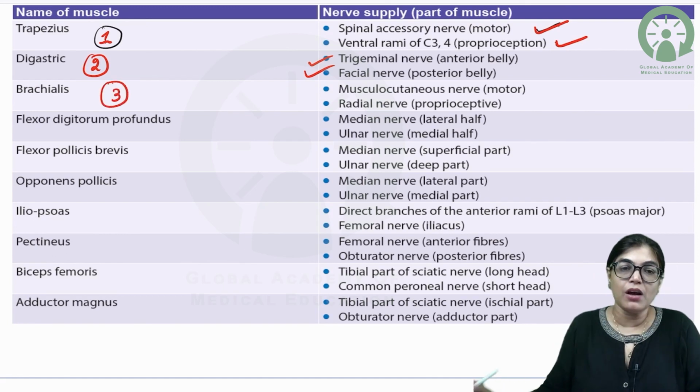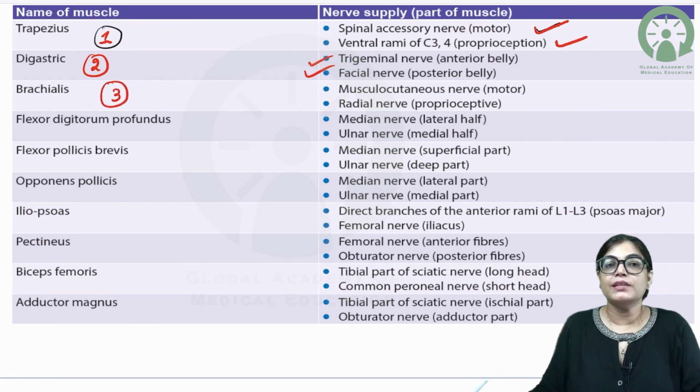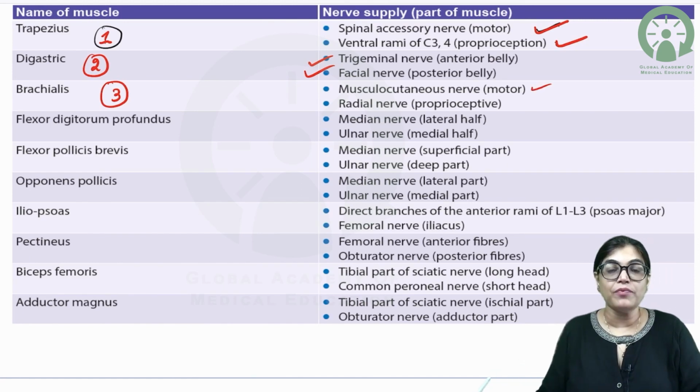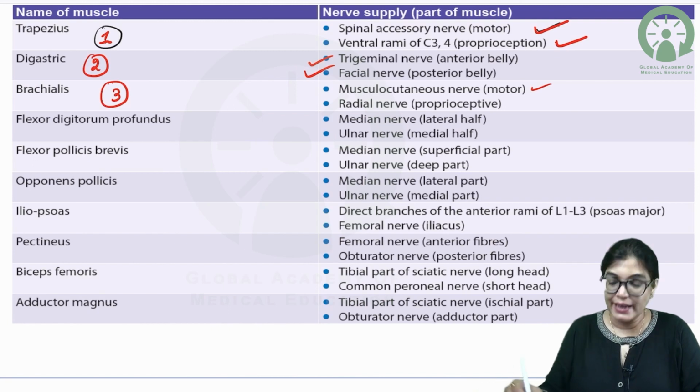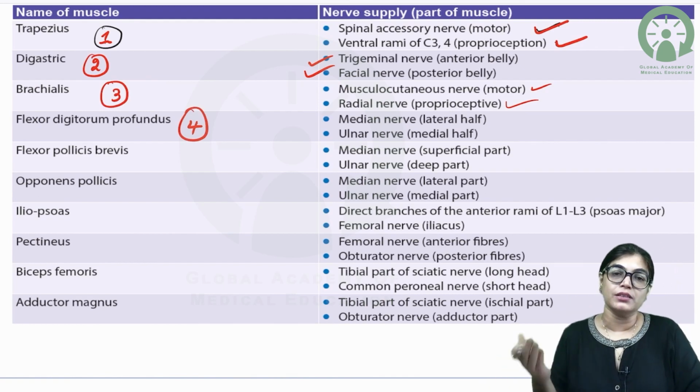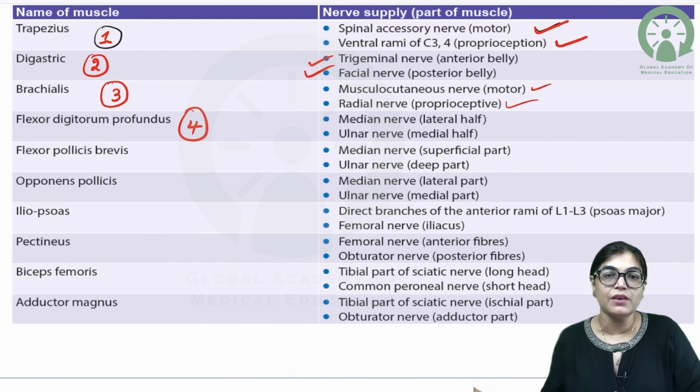Brachialis muscle, the muscle of the front of arm, is also having dual nerve supply: the musculocutaneous nerve, the nerve of anterior arm, and the radial nerve giving proprioceptive fibers. Flexor digitorum profundus, already we have talked that the nerve supply is via median nerve to the lateral half and ulnar nerve giving innervation to the medial half.